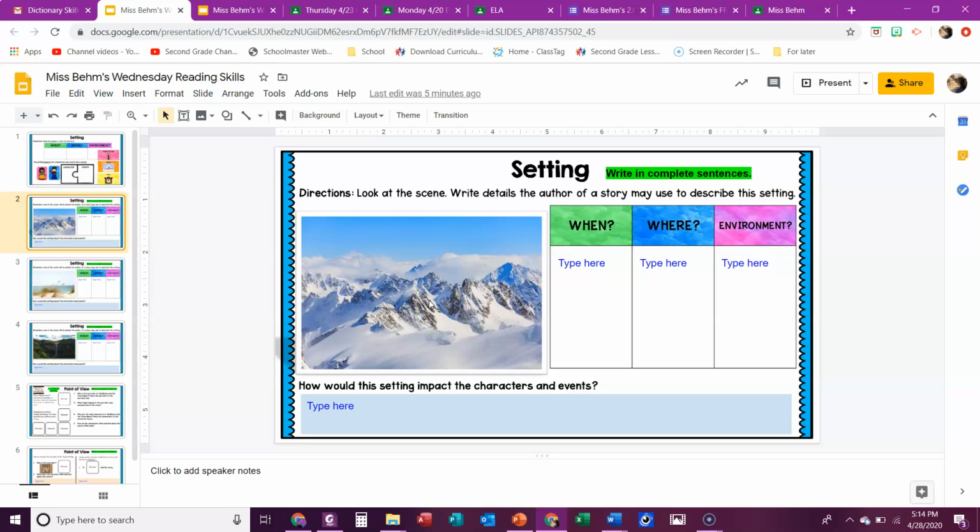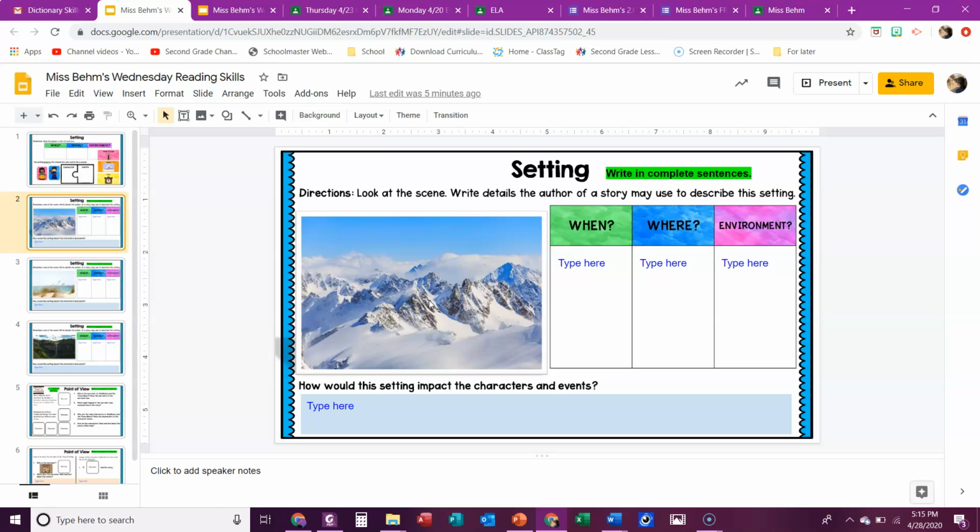Think about when this could be. When is kind of difficult, but you can think about, is it day or is it night? This picture looks like it probably was taken not too long ago. It wouldn't be like 50 years ago, right? So think about when.